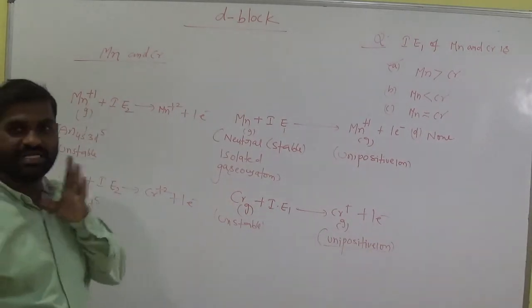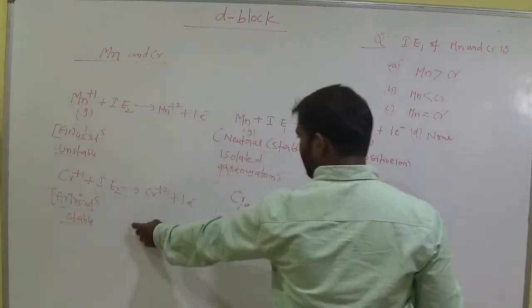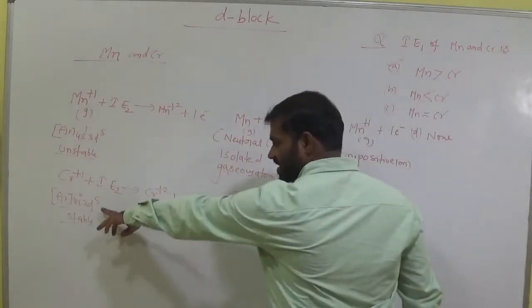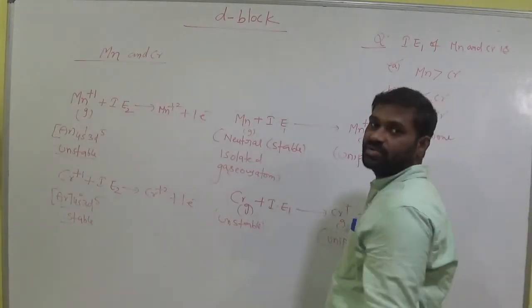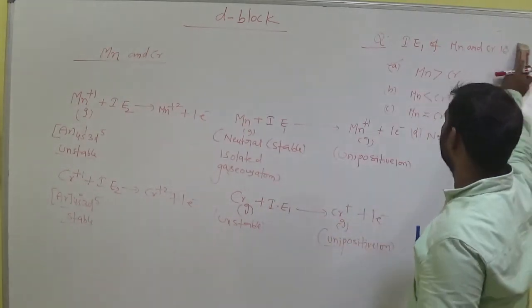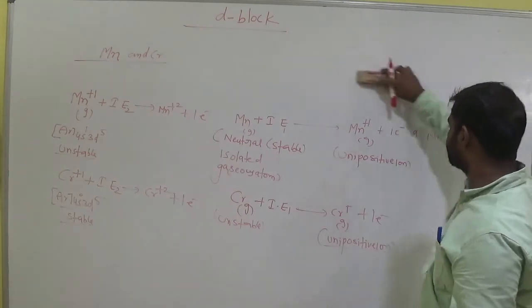Okay, Mn plus. Why? Because this is a stable electronic configuration. So removal of an electron from these 3d5 is very difficult. So it consumes more energy to remove the electron. Keep it in our mind. Now write the question regarding this.